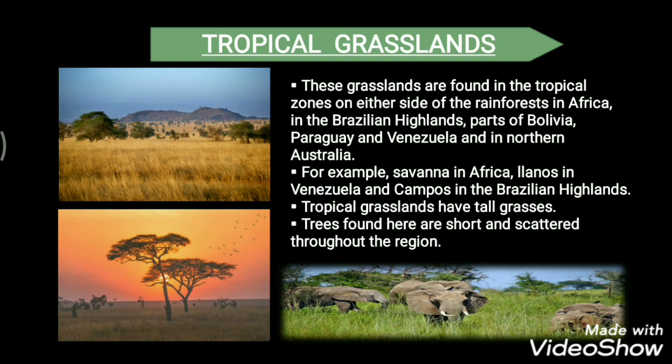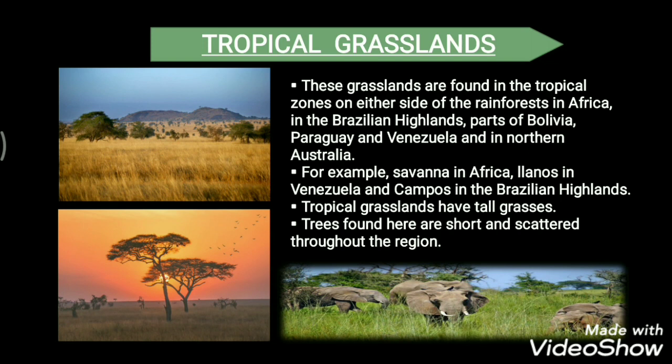They are known by different names in different places. For example, they are known as savanna in Africa, llanos in Venezuela, and campos in the Brazilian highlands.